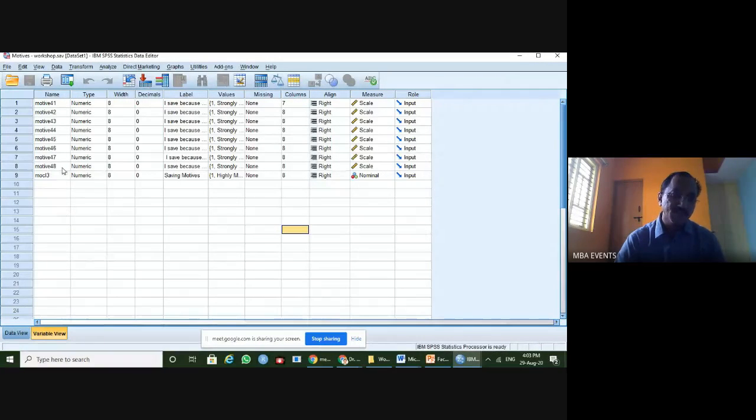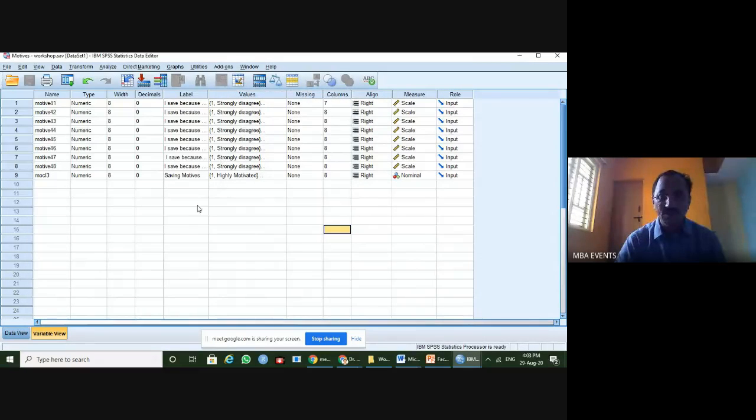So I've shown the 8 variables, and all the 8 variables are there. The codes were given as 41, 42, 43 up to 48, and another variable was taken, which is on the nominal scale.